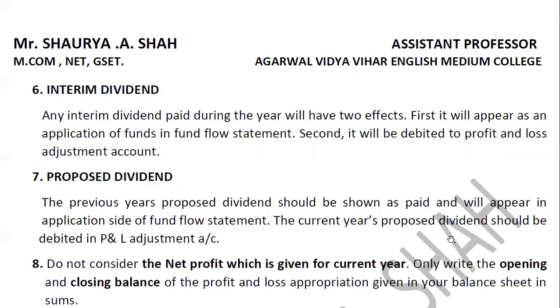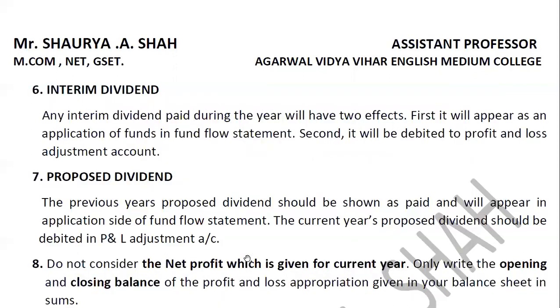That is the proposed dividend story. So the first effect will be on the application side, and the current year's proposed dividend should be debited in the P&L adjustment account. Why debited? Because it is just proposed. So proposed dividend is an expense for us, and that will be written on the P&L adjustment debit side. Is it done, all of you?